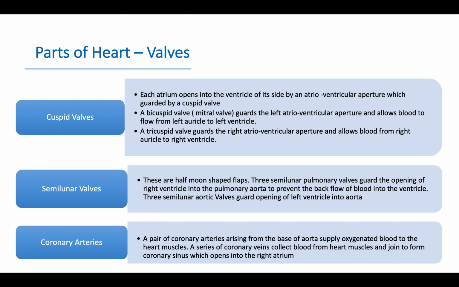Coronary arteries. A pair of coronary arteries arising from the base of the aorta supply oxygenated blood to the heart muscles itself. A series of coronary veins collect blood from the heart muscles and join to form the coronary sinus, which opens into the right atrium.